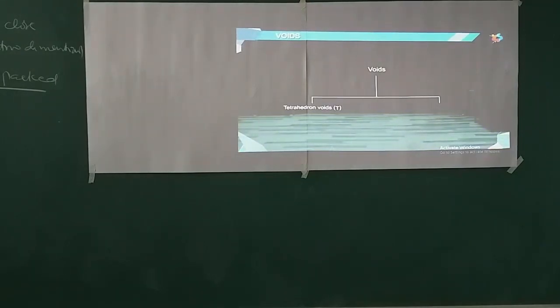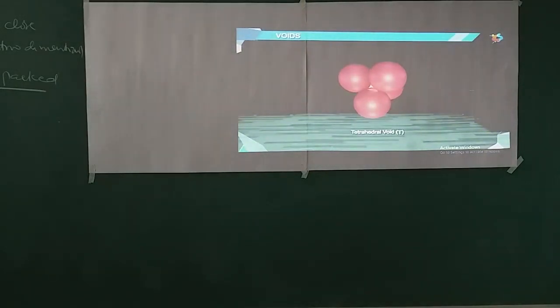Voids. There are two types of voids. Tetrahedral voids, denoted by T. Octahedral voids, denoted by O. Let us study how these voids are formed. When we place a closed packed layer above the depressions of the first layer, we will notice that at some places the triangular voids of the first layer are being covered by the spheres of the second layer.